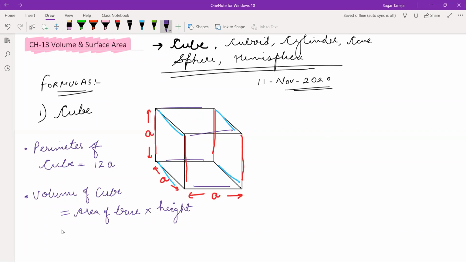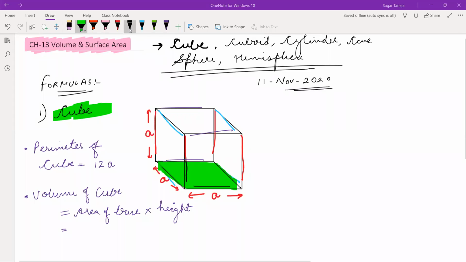Now, what is the base in this? Anyone who can tell me the area of this base? This is the base. And the base is in the shape of? In a cube, each and every face is in the shape of a square. So the area of the base will be equal to A square.